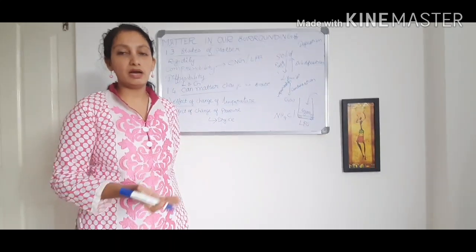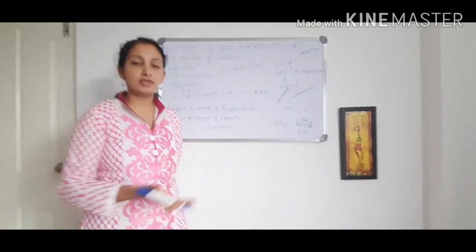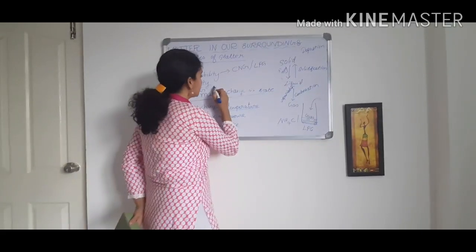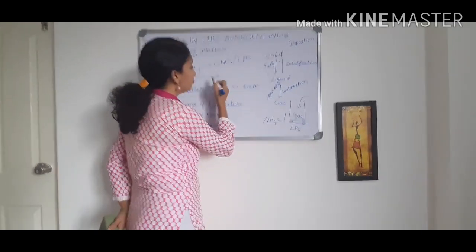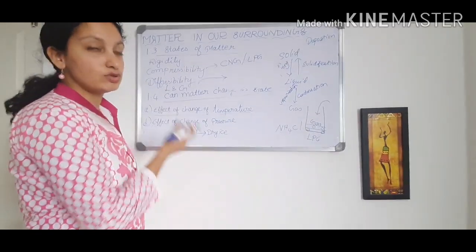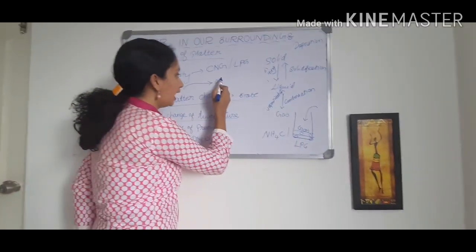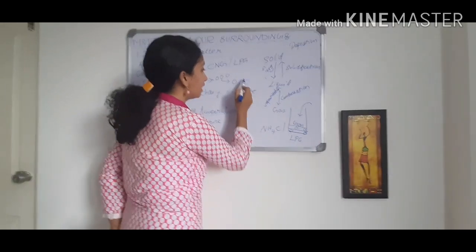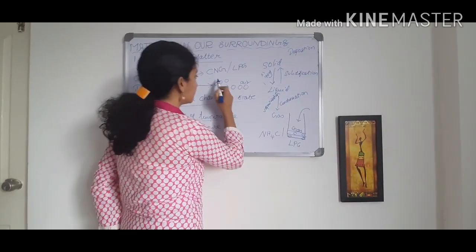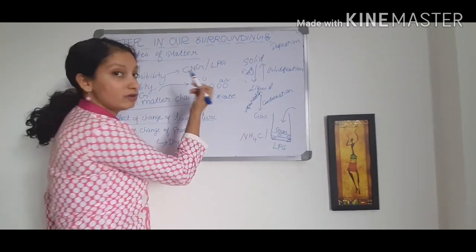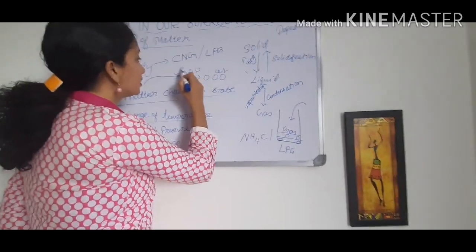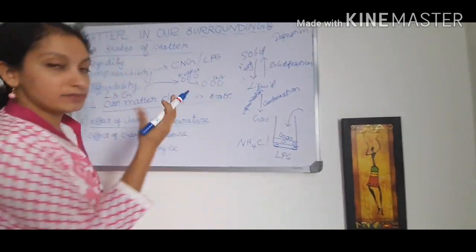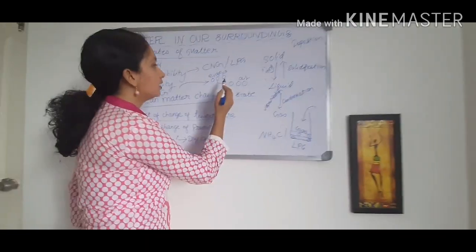So, by evaporation, the water will be liberated from the cooking food. Those particles will start moving very fast by using that energy, and these particles will be mixed with the air particles. If these are air particles, these are the particles from the evaporated water. So what happens? These two are mixing together.